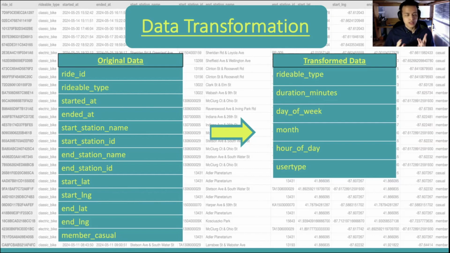Using these started at and ended at columns, I used the date time data to create some new columns. We've got day of the week, month, and hour of the day. These will let me measure the daily, the weekly, and the annual behaviors of casuals and members. And finally, I created a trip duration column called duration minutes using the timestamp data, which will help me analyze how long a ride lasted for and potentially the purposes of the ride.